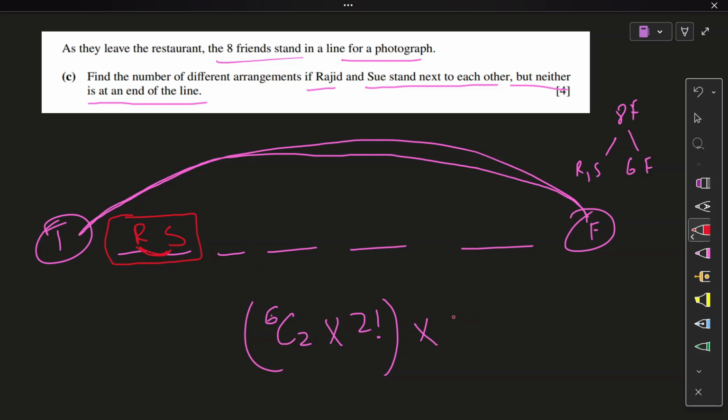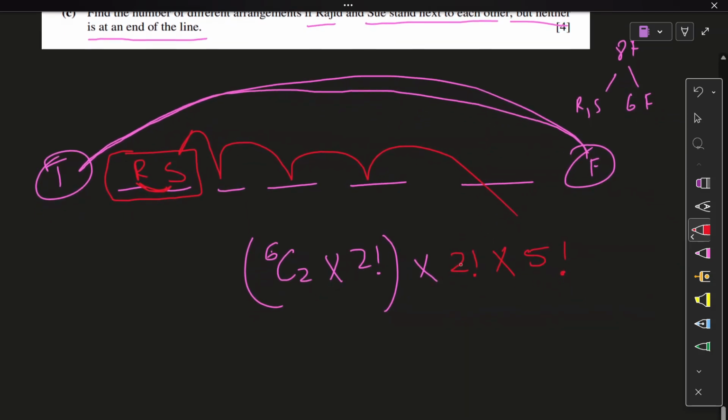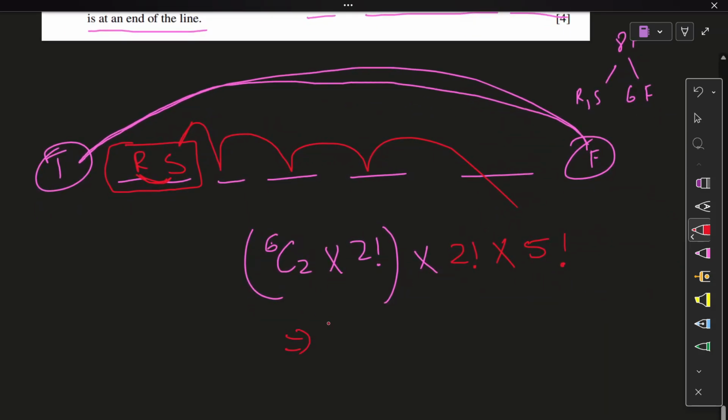We can first go for 2 factorial, no repetition, and then outside the box I have one object, two, three, four, five. Five objects, that's going to be 5 factorial. Is that all, my friends? That is all. Easy question. So we have 6C2 into 2 factorial into 2 factorial into 5 factorial. That, my friends, is 7200 ways.